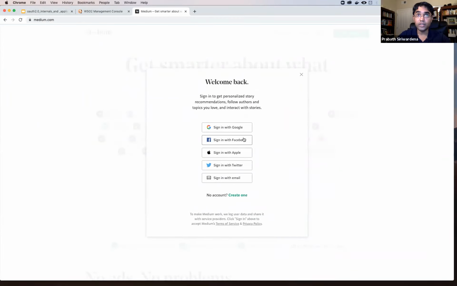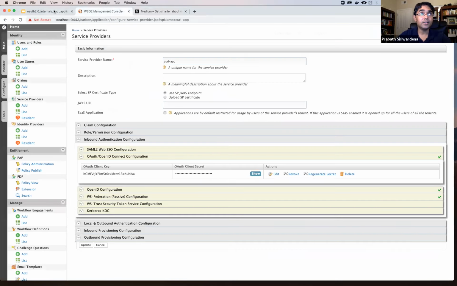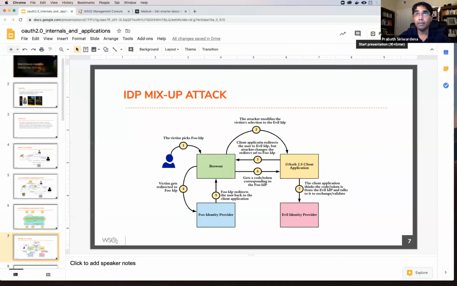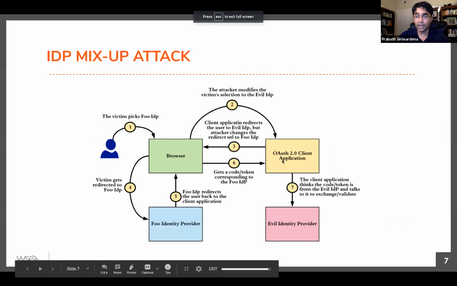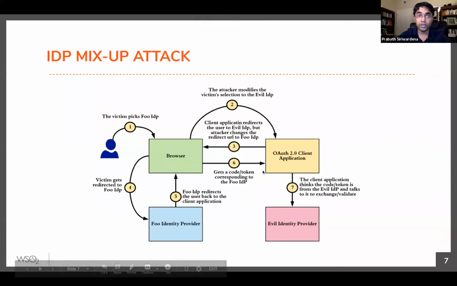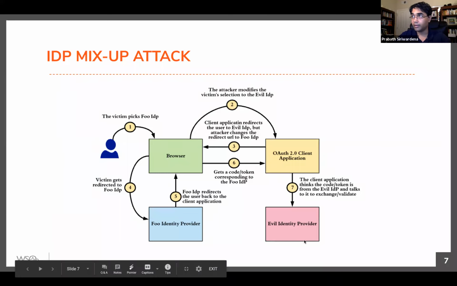Each of these login options points to a different identity provider. In the IDP mix-up attack, you have an application like Medium, which has multiple login options. One login option could point to an IDP called foo, another login option could point to an IDP called evil, right? This is how the IDP mix-up attack happens.